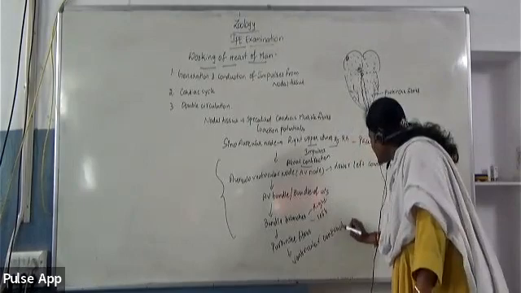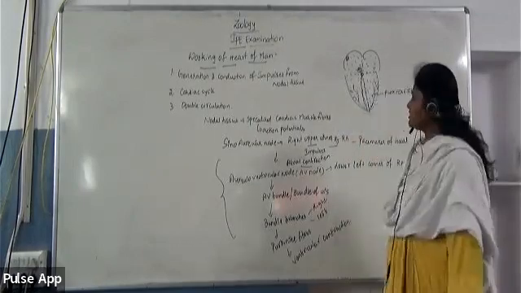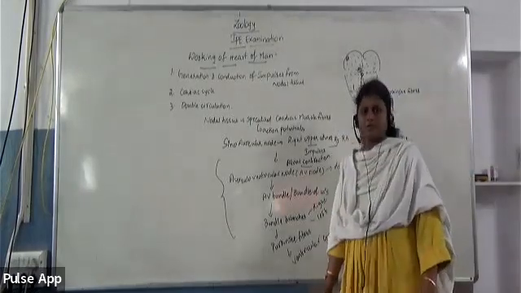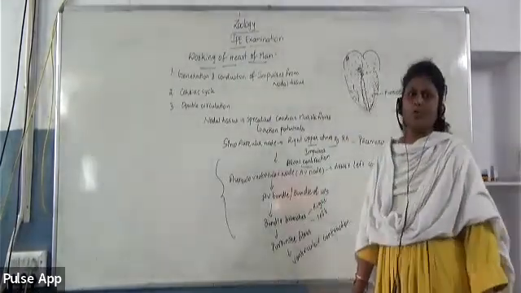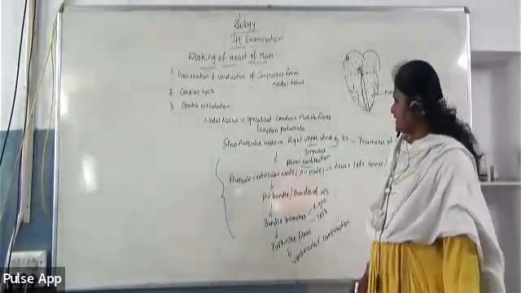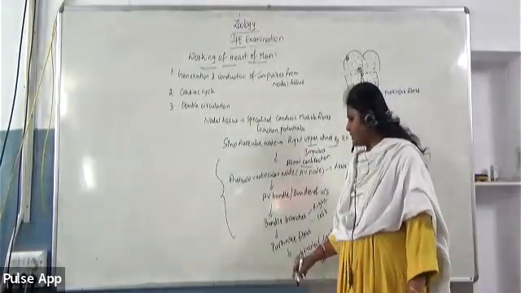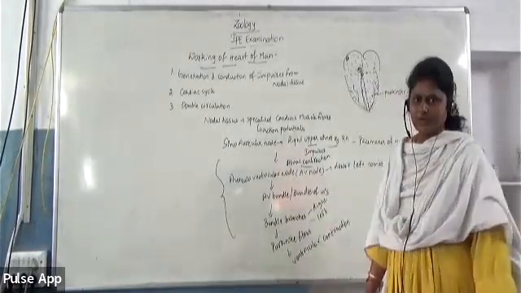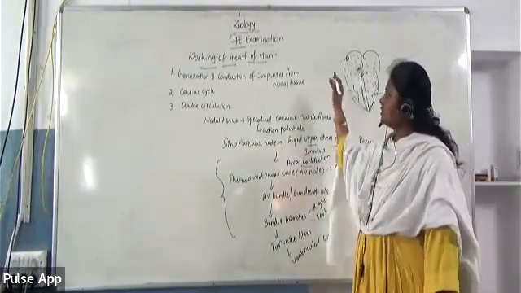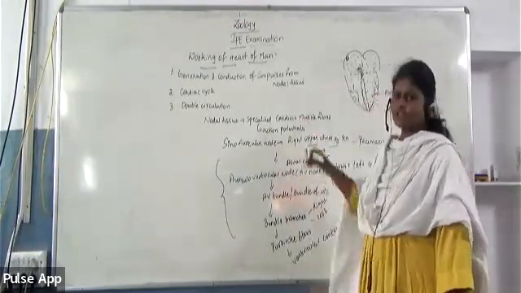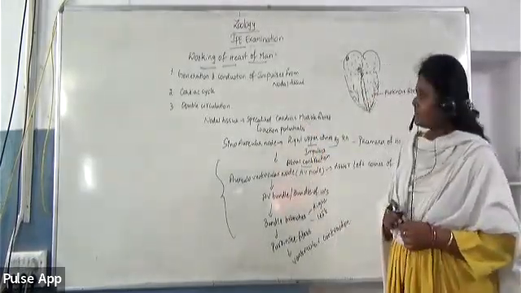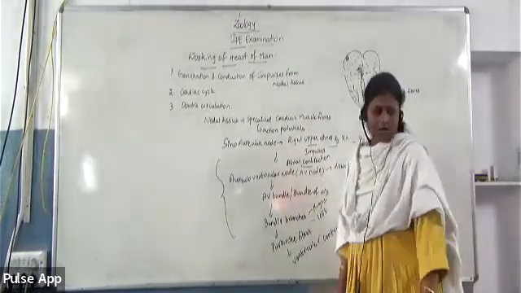So like this, the contraction of the heart chambers becomes possible because of the specialized nodal tissue that is present: the SA node, AV bundle, bundle branches, and then Purkinje fibers. All these together constitute the generation and conduction system of the heart. Then next, coming to the cardiac cycle.